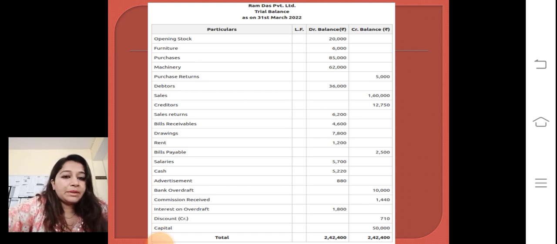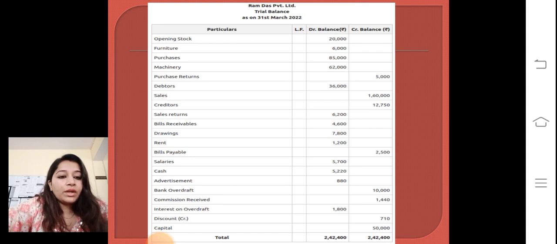Bills receivable, debit balance. Drawings, debit balance. Rent is an expense for the company, so it is a debit balance. Bills payable, credit balance. Salary, debit balance, it is an expense. Cash is an asset, debit balance. Advertisement is an expense, so debit balance. Commission received, interest, discount and capital.